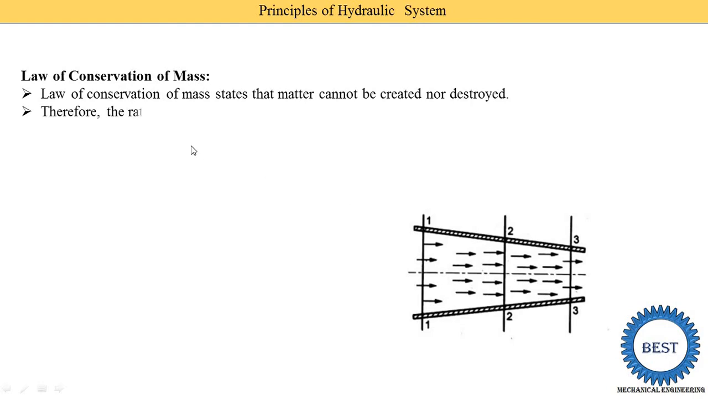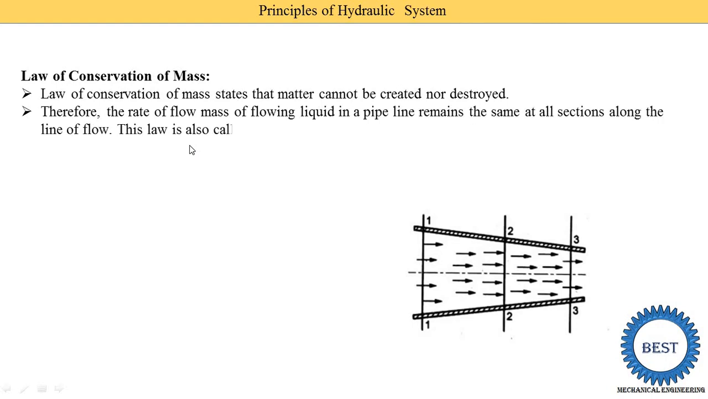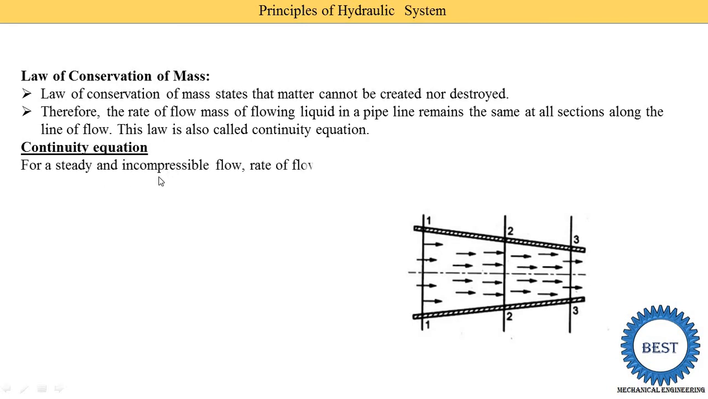Therefore the rate of flow of mass of the flowing liquid in a pipeline remains the same at all sections along the line of flow. What is the same? The rate of flow of mass of the flowing liquid in a pipe remains the same. It means Q1 is equal to Q2 is equal to Q3. This law is called the continuity equation. So what is the continuity equation? For a steady and incompressible flow, incompressible meaning it is applicable to liquid, the rate of flow means discharge of the liquid remains constant at the different sections.